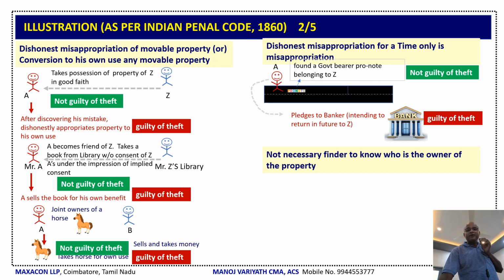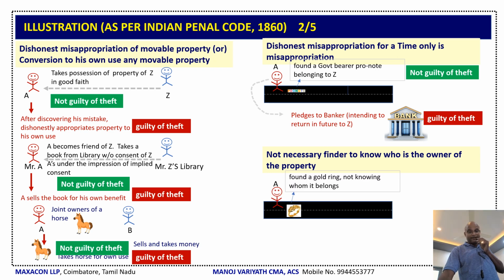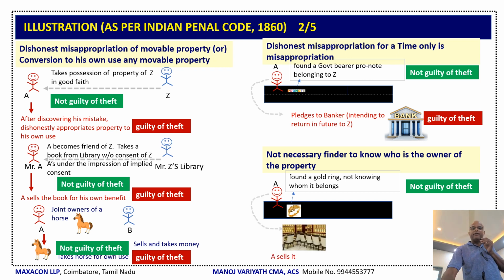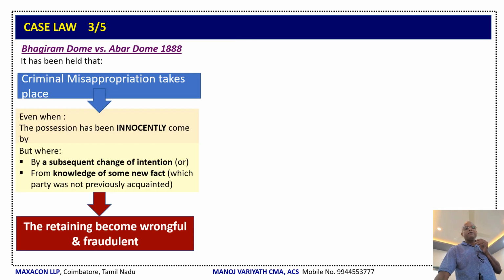Now, it is not necessary that somebody should know the owner of the property. Let us see that case. Here, A is a lucky fellow. He was walking on the road. He now gets a golden ring, not knowing it was lying on the road. He takes it and puts it into the pocket. Is he guilty? No. He's not guilty of theft and he has got an intention to return it. Now he goes to the jewelry and sells it. Then he becomes guilty. He is guilty of theft now.